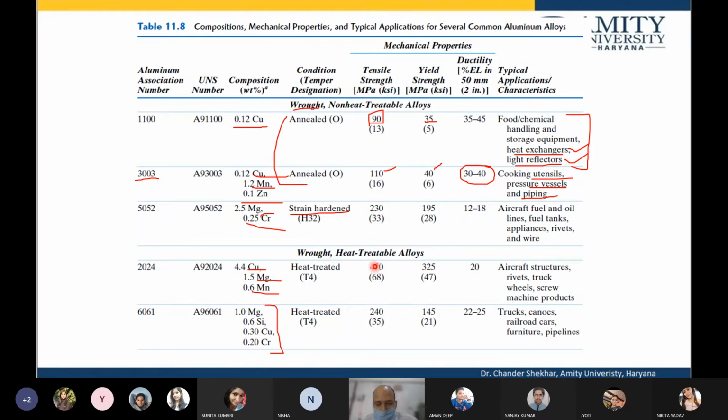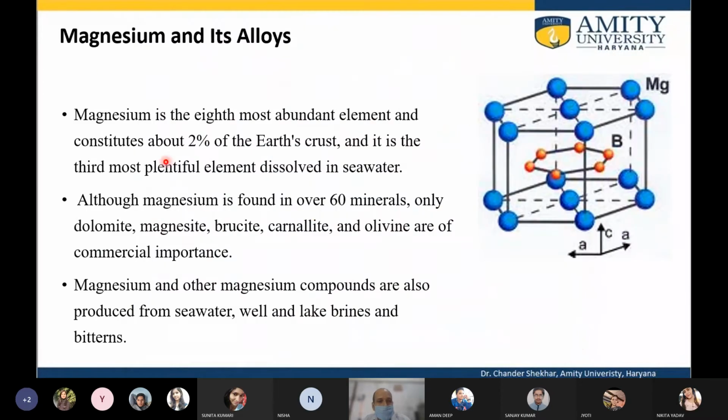So the mechanical strength is 470 and 240 megapascal, with high strength and high ductility. So with the heat treatable alloys, enhanced mechanical strength as well as high ductility is achieved, and these kinds of alloys are used in aircraft structures, screw machines, truck portions, etc.